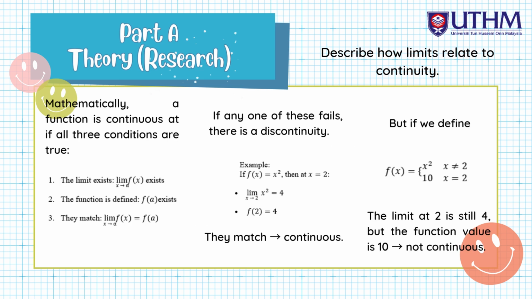Mathematically, a function is continuous if all three conditions are true. Firstly, the limit exists, limit of f(x) exists. Secondly, the function is defined, f(a) exists. And lastly, they match, limit of f(x) equals f(a). If any one of these fails, there is a discontinuity. But if the limit at 2 is still 4, but the function value is 10, it's not continuous.